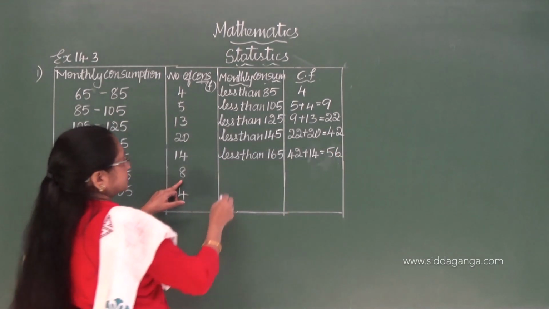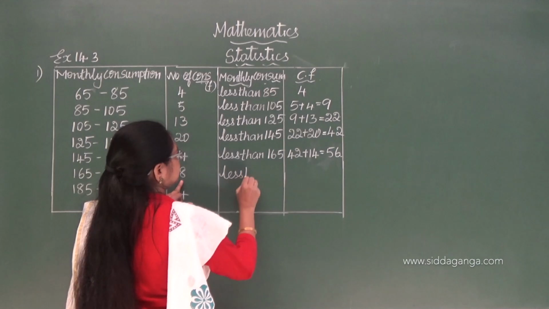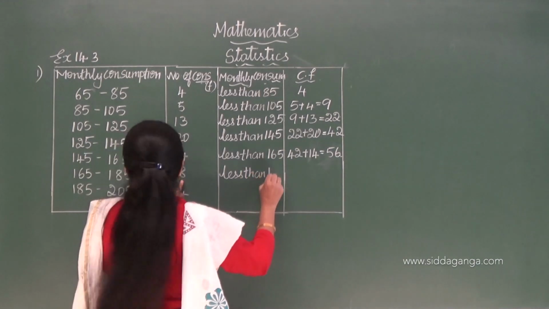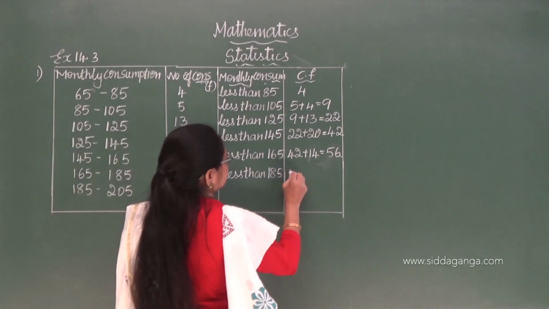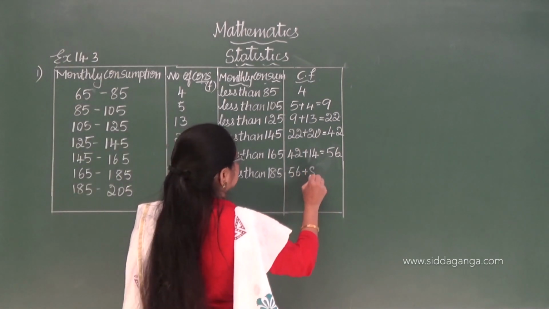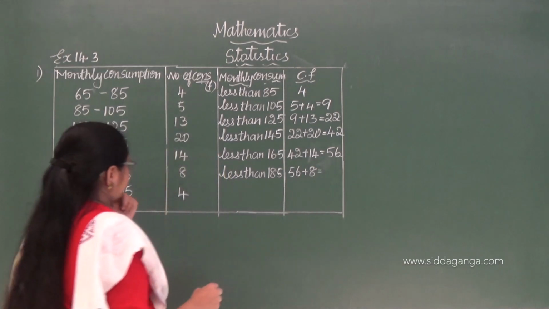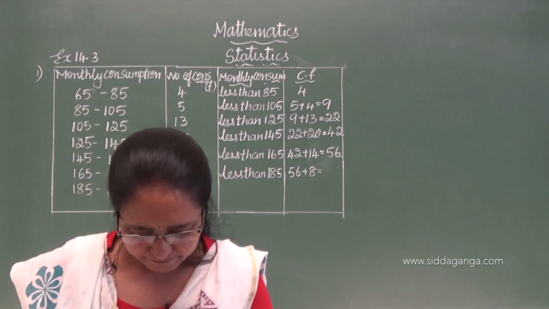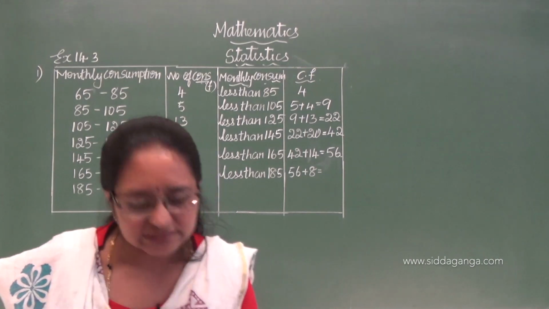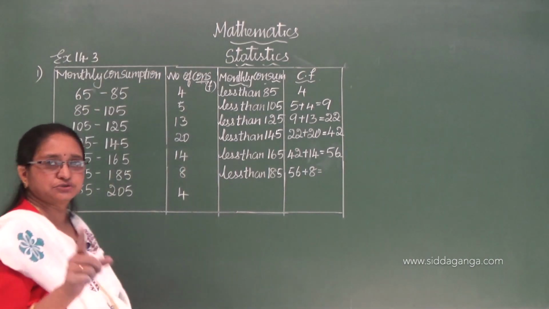Next, less than 185. So for 56, I have to add 8. Okay, 68 consumers.